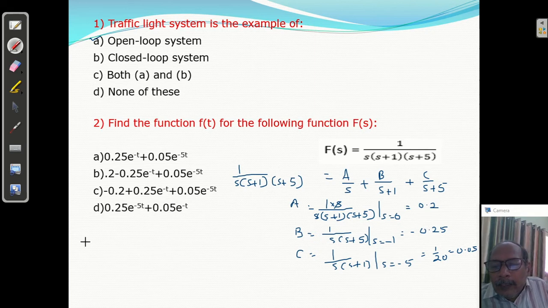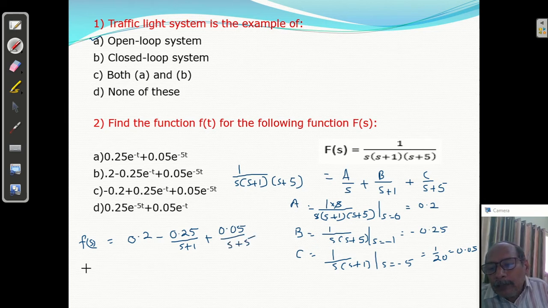So you will get f of s equal to, what will come? a, that is 0.2, minus 0.25 upon s plus 1, plus 0.05, that is 1 by 20, upon s plus 5.